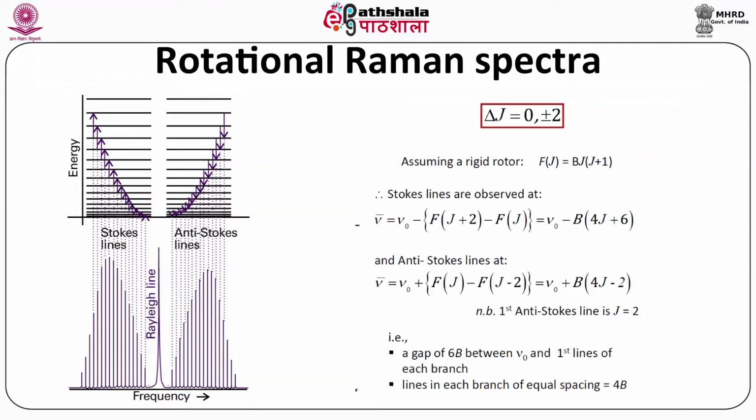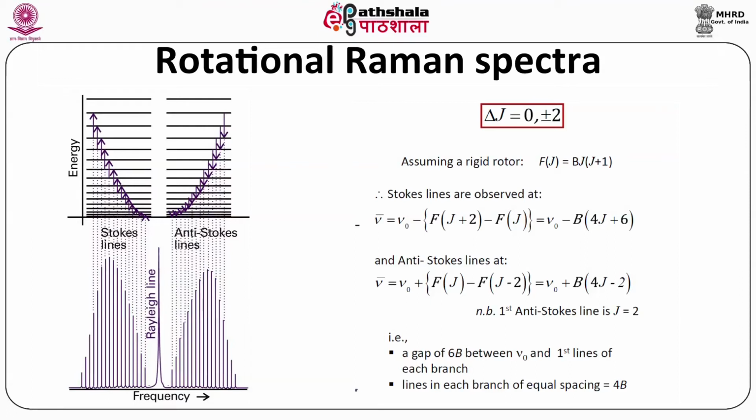It is mathematically given, assuming a rigid rotor, as FJ equals BJ(J+1). Stokes lines are observed at frequency equals V0 minus (FJ+2 minus FJ), which equals V0 minus B(4J+6), and anti-Stokes lines are given as frequency equals V0 plus (FJ minus FJ-2), which equals V0 plus B(4J-2).